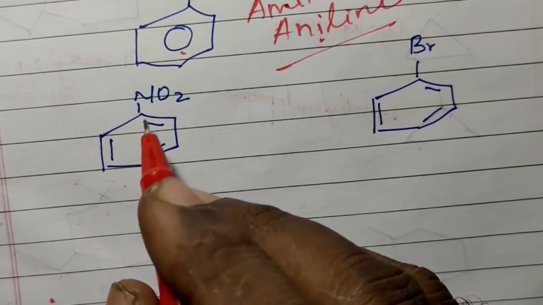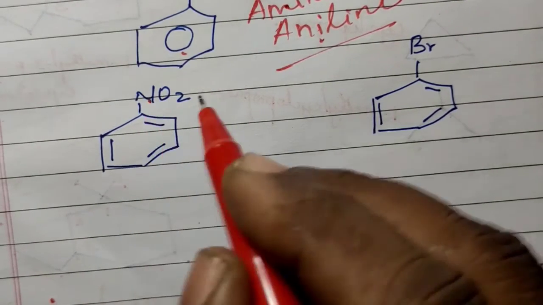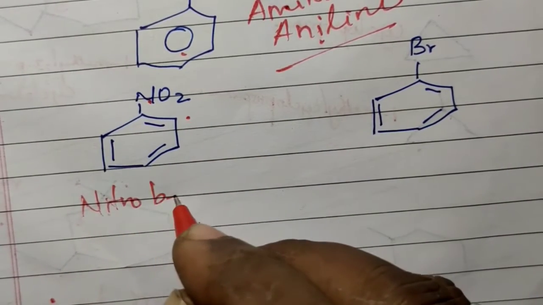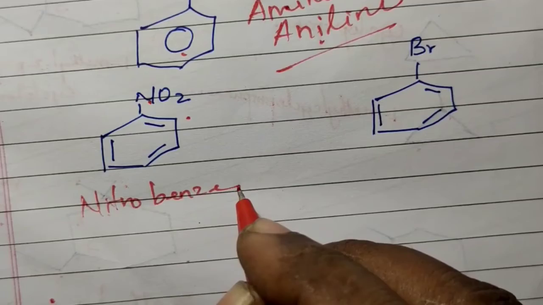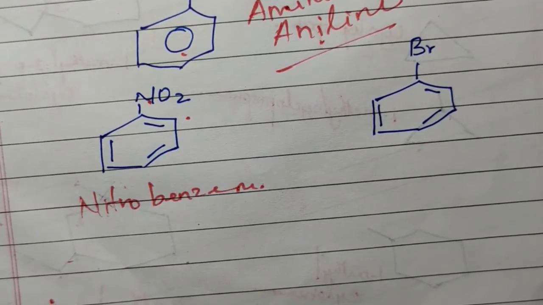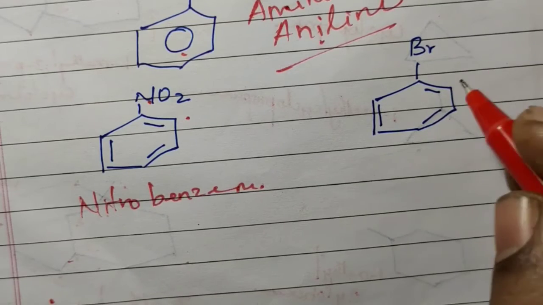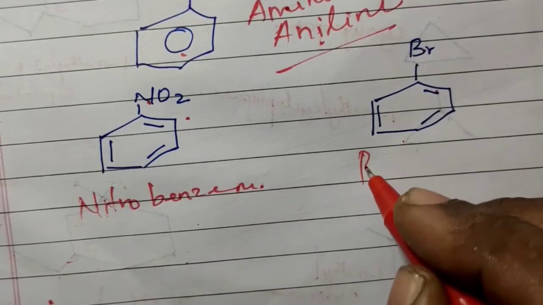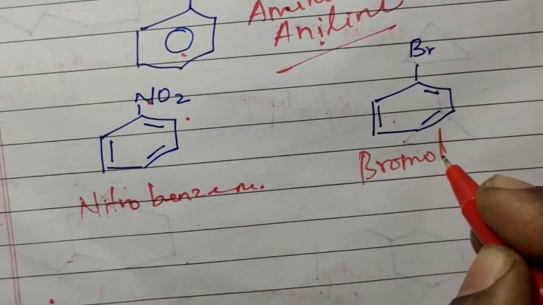NO2 group means nitro group. So this compound is called nitrobenzene. It has no separate common name like this. Nitrobenzene is the IUPAC as well as the common name. So this compound is called bromobenzene.